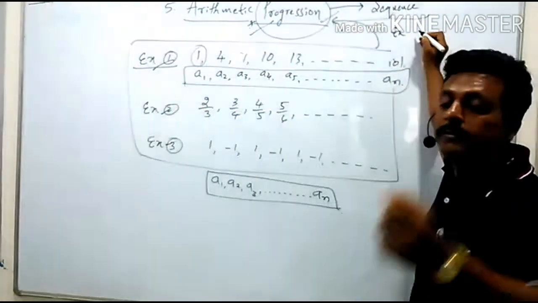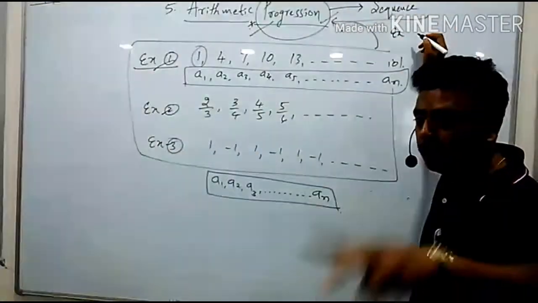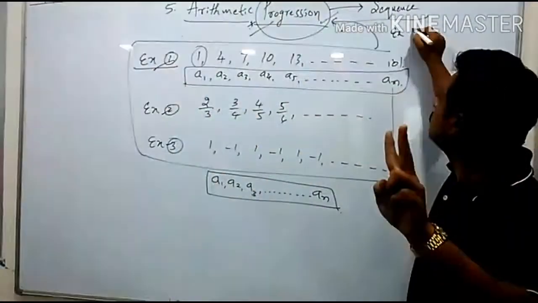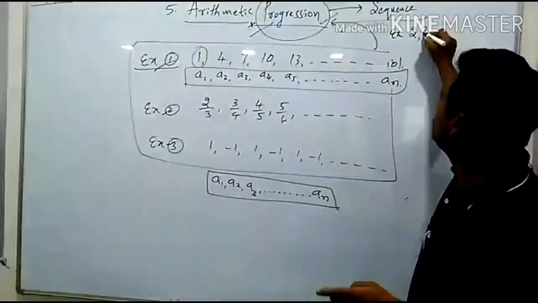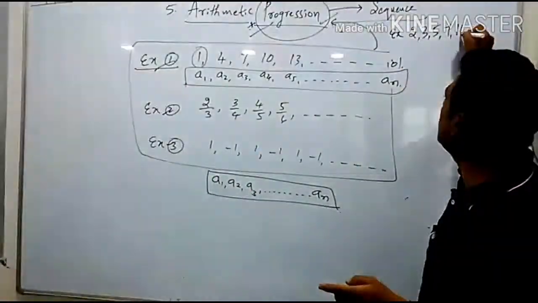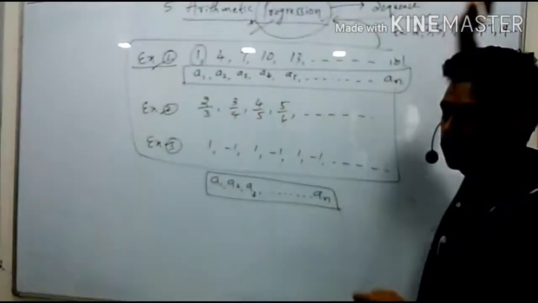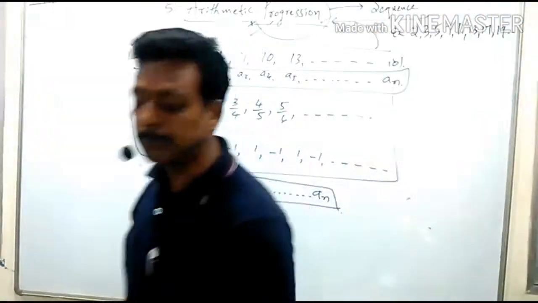For example, the set of prime numbers. As all of you know, prime numbers start from the number 2. So 2 is the first prime, 3 is a prime, 5 is a prime, 7 is a prime, after that 11, 13, 17, 19, all these are said to be prime numbers.